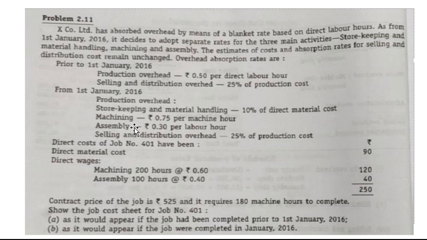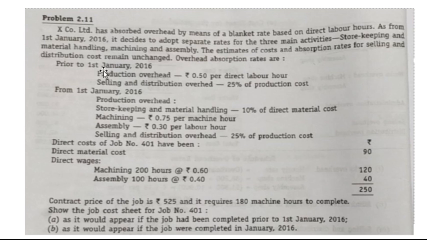Therefore, what this problem tries to conclude here is that preparing the cost sheet prior to 1st January 2016 brought profit, and the cost sheet prepared after January 2016 brought loss. This is because XY Company Limited has absorbed overhead by means of a blanket rate based on direct labor hours.